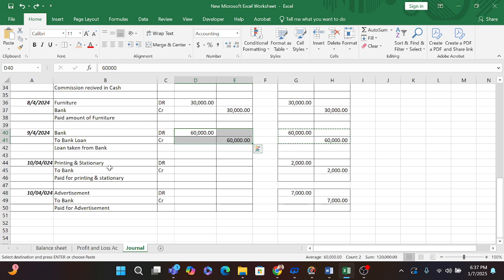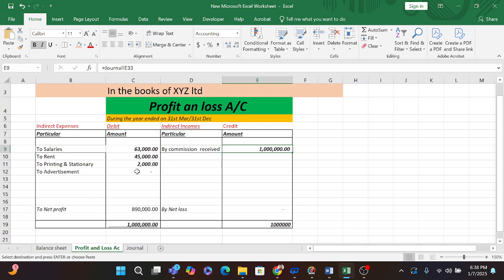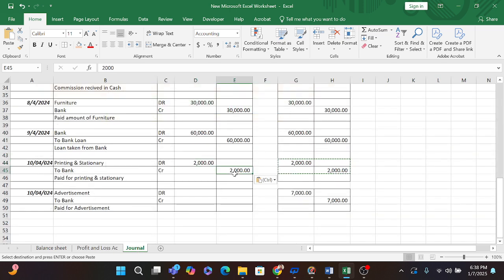So I am going on another entry, that is printing and stationery. If I take a printout, it costs rupees 2,000. So how will it reflect in our profit and loss account and also the balance sheet? Rupees 2,000 will be shown in the profit and loss account as printing and stationery, because I am paying 2,000, so my bank will be reducing.